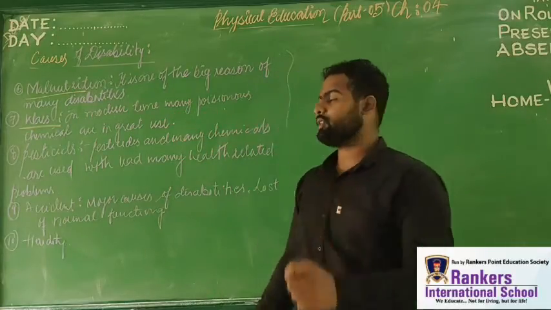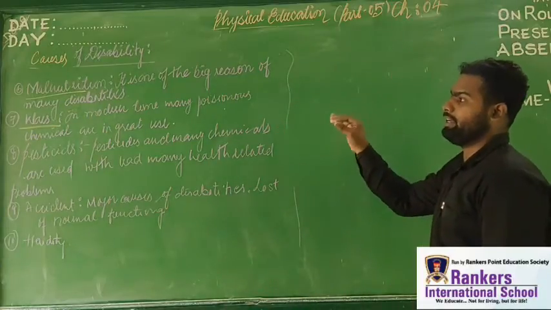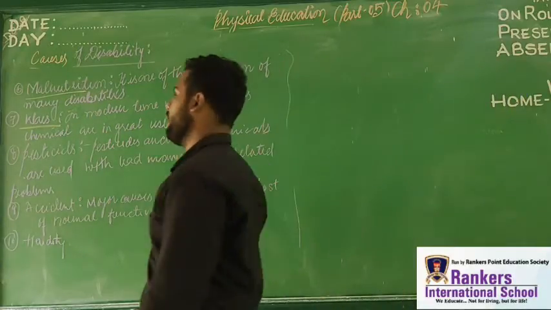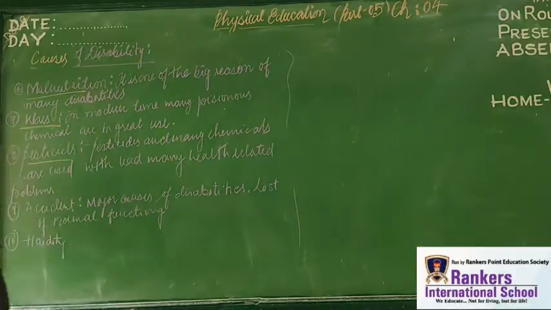So what is the major point we need to understand here? War may lead to disability. Now the next very important point is pesticides.